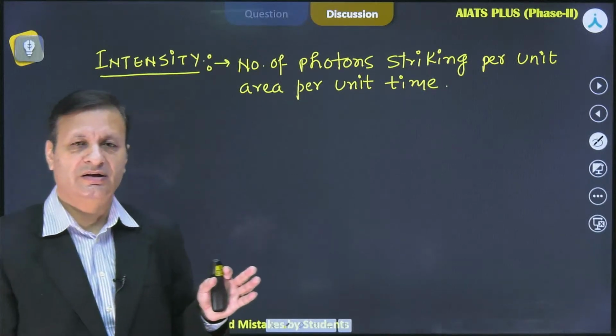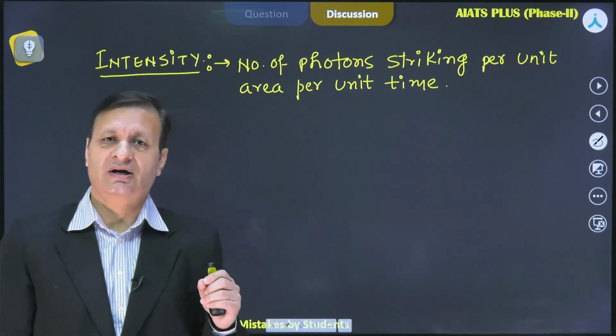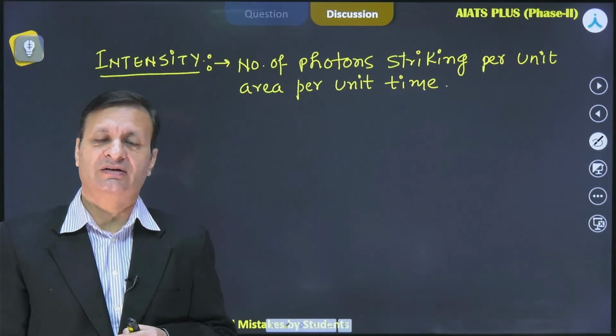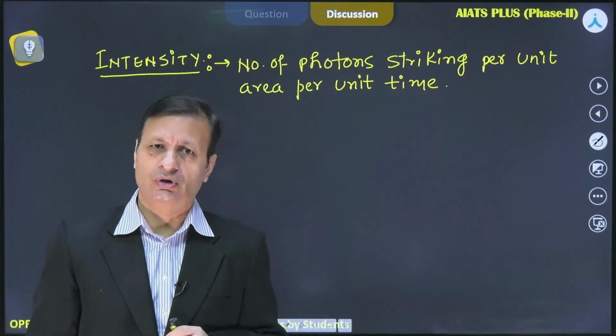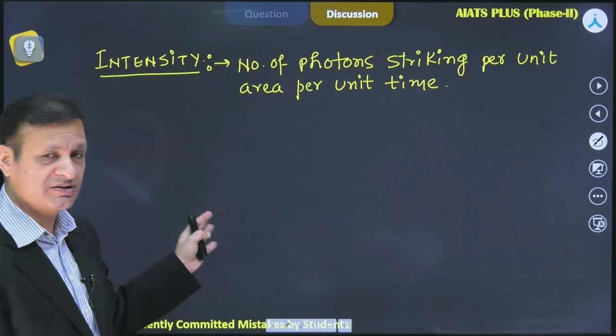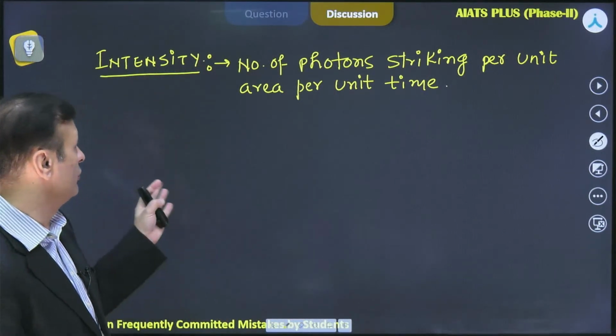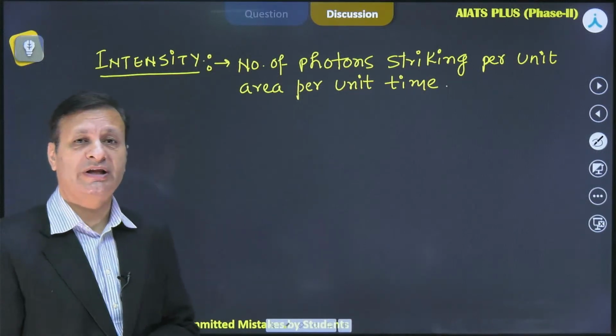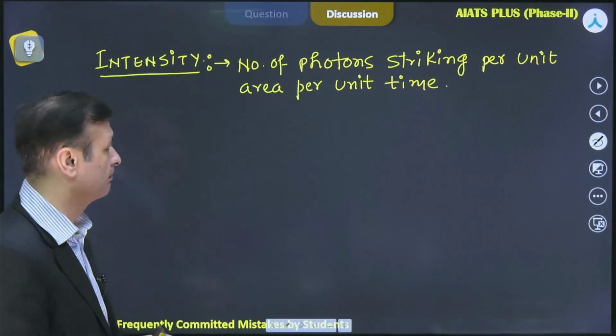And we know photon being energy packet of your light. So energy carried by the photon is again h nu only. We have just discussed in the previous question. So here intensity we are talking about is number of photons striking per unit area per unit time.